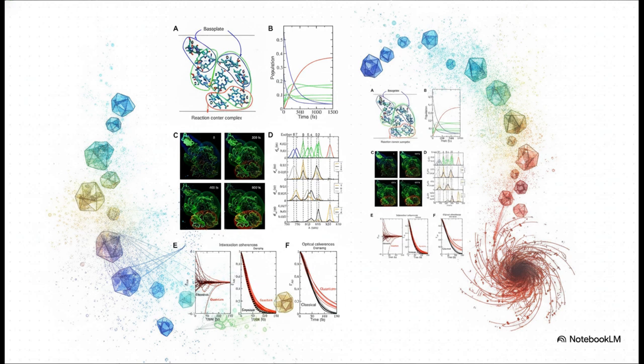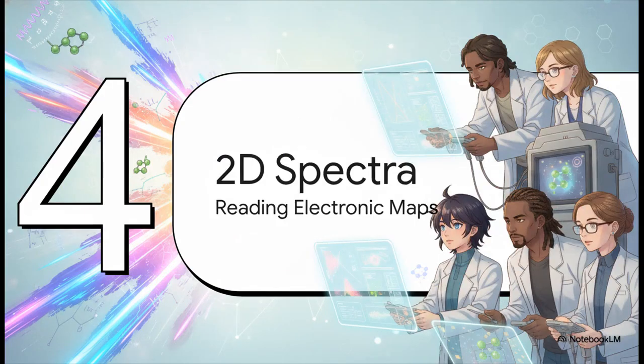Just look at these glowing spatial visualizations. They map out a biological machine that uses a ladder of excitonic states to perfectly funnel light energy from the base plate all the way down to a photosynthetic reaction center. The energy literally flows downhill through this intricate network of pigment molecules. To see how that energy moves, we need Section 4, reading 2D electronic spectra.